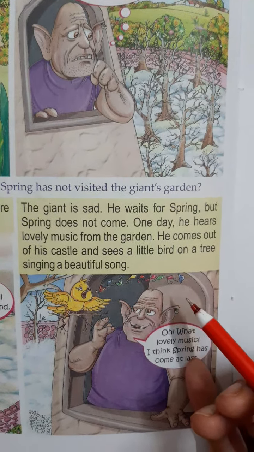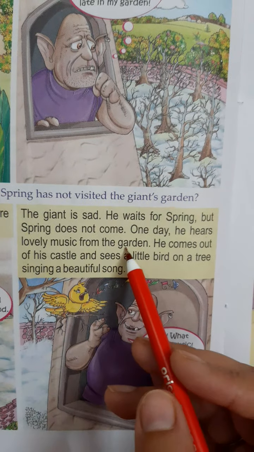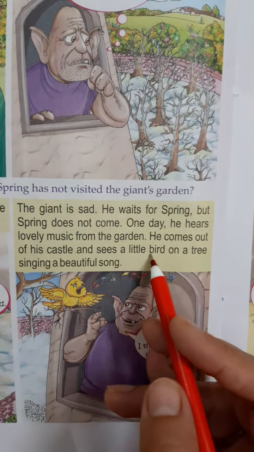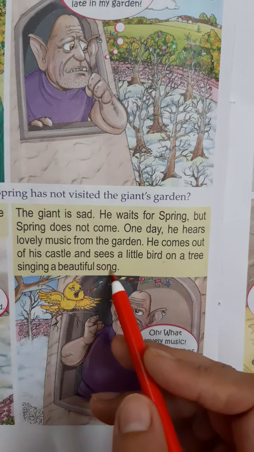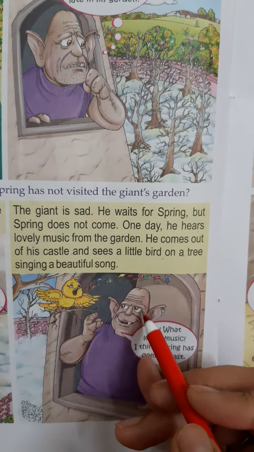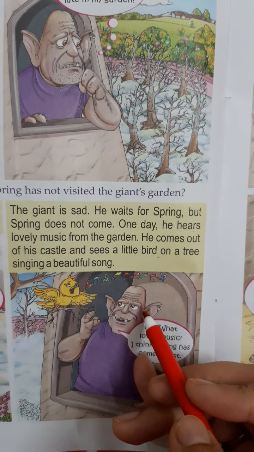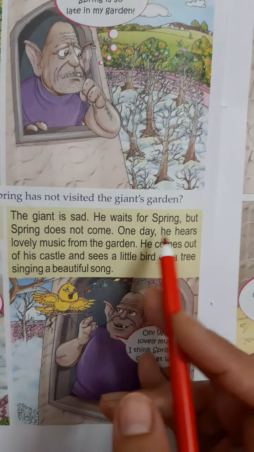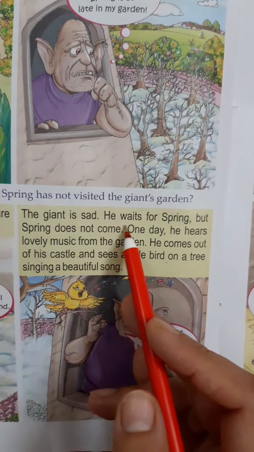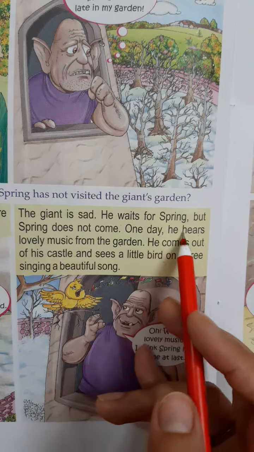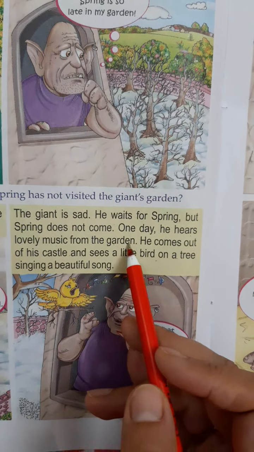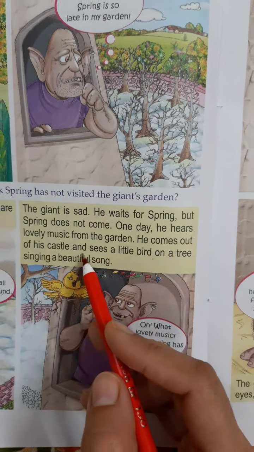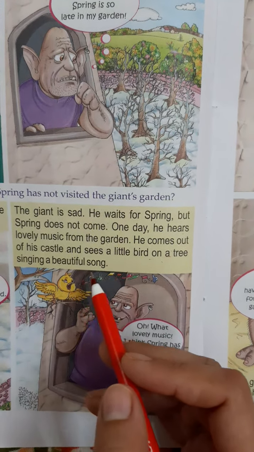One day he hears lovely music from the garden. He comes out of his castle and sees a little bird on a tree singing a beautiful song. Now, he was waiting for the spring, right? He was waiting for the birds to chirp on the trees. Suddenly one day he hears lovely music from the garden. The music was made by a little bird.